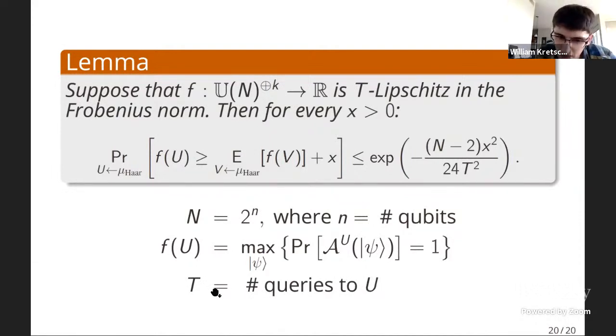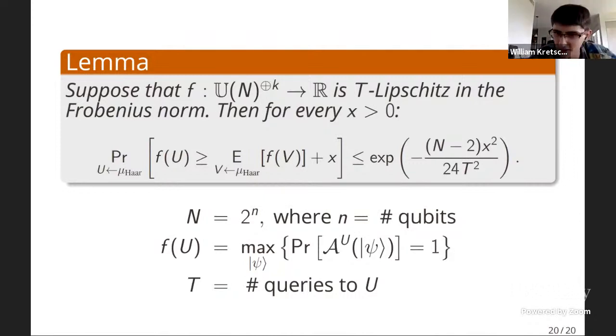So if we think of T as being polynomial in little n, let's say x is a constant like 1/3, and this big N is 2 to little n, then this is basically saying that if you choose a Haar random matrix, the probability that this deviates substantially from the average is not just exponentially small in little n, it's actually doubly exponentially small in little n.